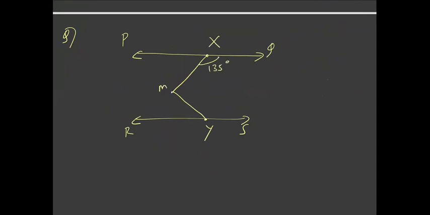This is point M. This angle is given to me as 40 degrees. So PQ is parallel to RS. You need to find angle XMY. Just try this and let me know in the chat if you got the answer.